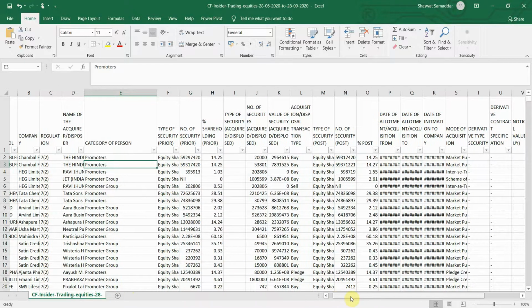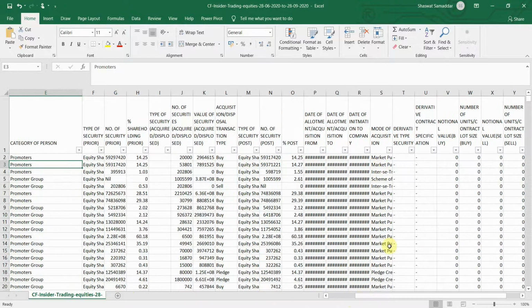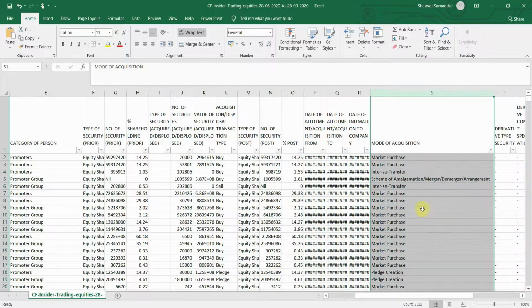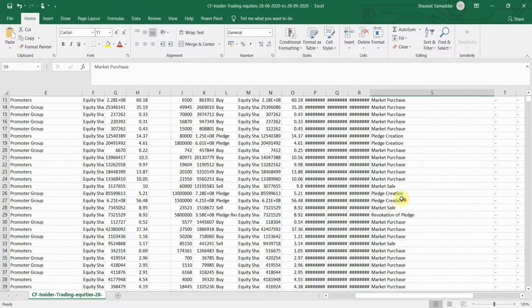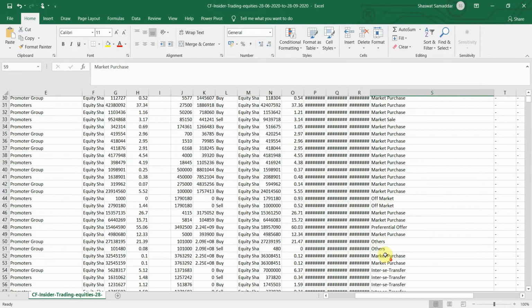Okay, so I will select all these rows, Alt H, delete R. Okay, so let me just bring it back quickly. Yeah, next filtering would be that I only want symbols of those shares or stocks that have been bought through market purchase. Now from where will I get this data?